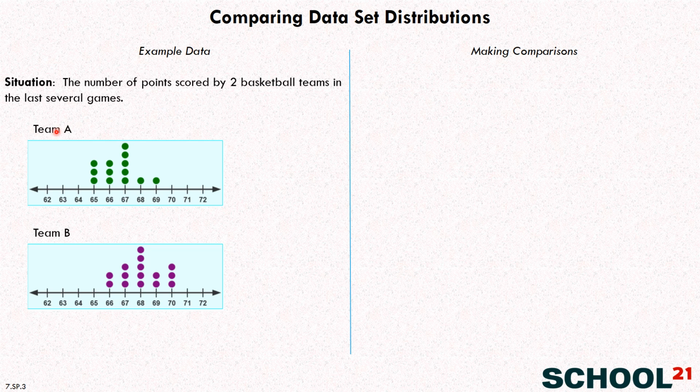Here's Team A. So in 3 of the games, they scored 65 points. In 3, they scored 66, etc. And here's Team B. With 2 times, they scored 66 points. 3 times, they scored 67 points, etc. Okay, so now let's start making some comparisons here. First of all, which team scores more points? Well, just visually you can see that Team B seems to be a little bit higher than Team A. So the answer to that question is Team B tends to score more points.